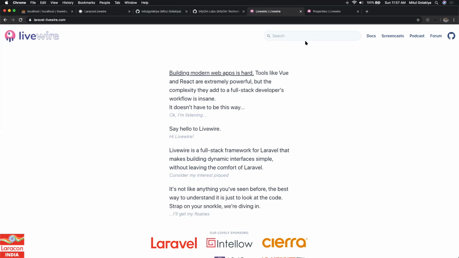As the author is saying, it is not like anything you have seen before. I'm getting the same feeling that I got 7 years ago when Laravel 4 was released, when I called it the magical framework of PHP, because everything seems magical. Just write User::all and you get all users. I had never seen that kind of framework in my life because I was working in CodeIgniter and a little bit in Zend. Again, this is something new that I have never seen before. The best way to understand it is just looking at code, and the author says the same. So let's get started. We'll be building one demo application with it.